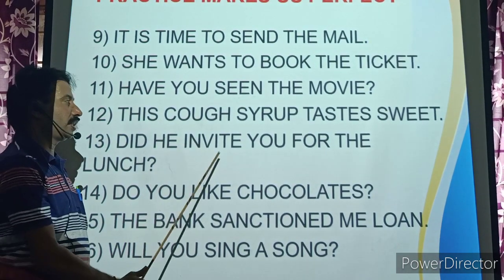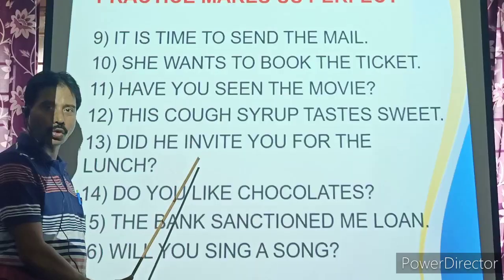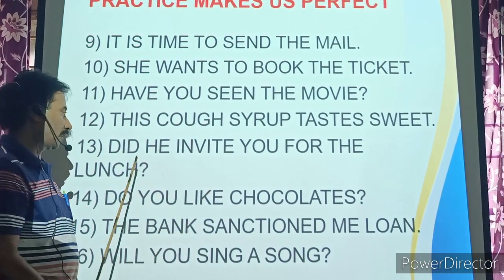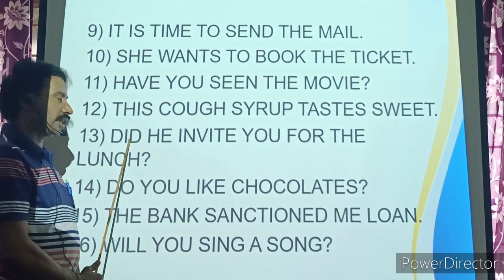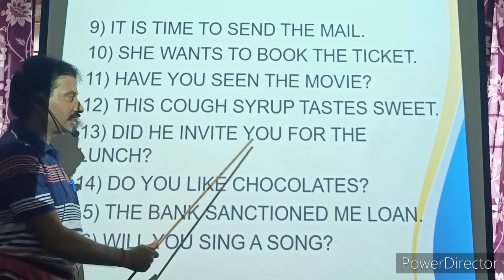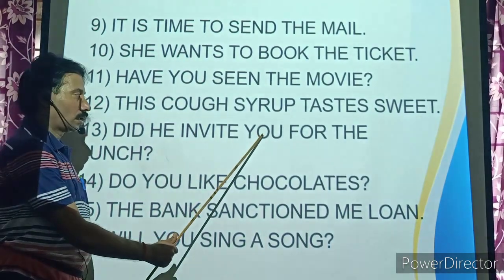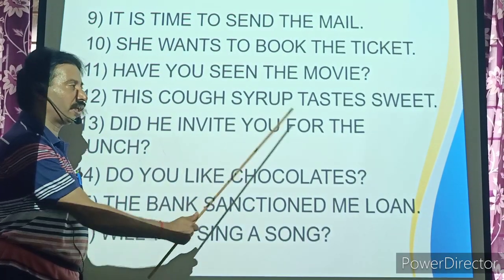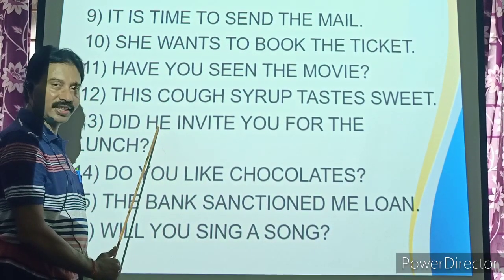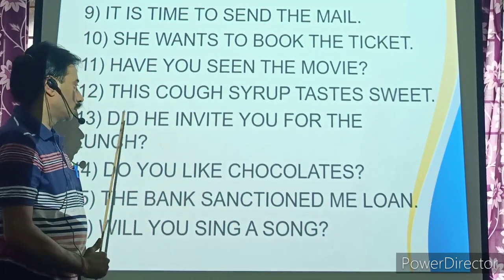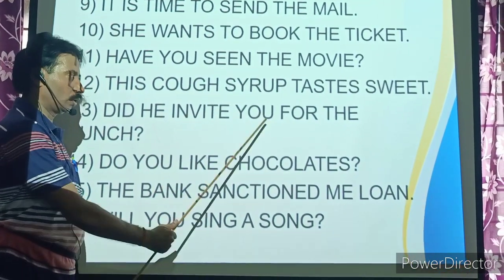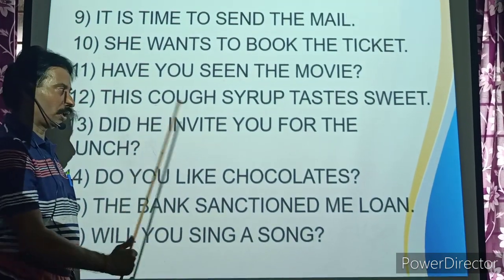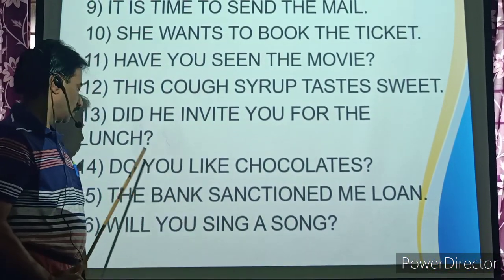13th one. Did he invite you for the lunch? It is an interrogative in past tense. So take was. And here the subject is you. Did he invite you? So subject is he, object is you. Were you invited for the lunch by him?